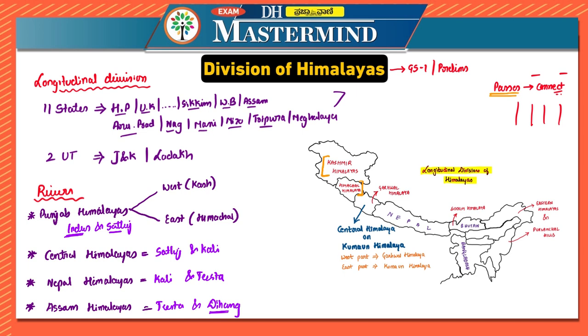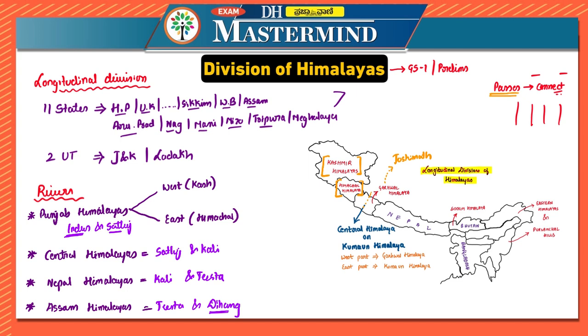So from the left, if we start, you have Kashmir Himalayas. Later on you have Himachal Himalayas. Then you have Kumaon Himalayas. If you divide it into two parts, then in the western part you have Garhwal Himalayas, and in the eastern part you have Kumaon Himalayas. Now this Garhwal Himalayas is the region in which Joshimath lies, which was in the news recently as well, and hence we have to remember this particular Himalayas in more detail.